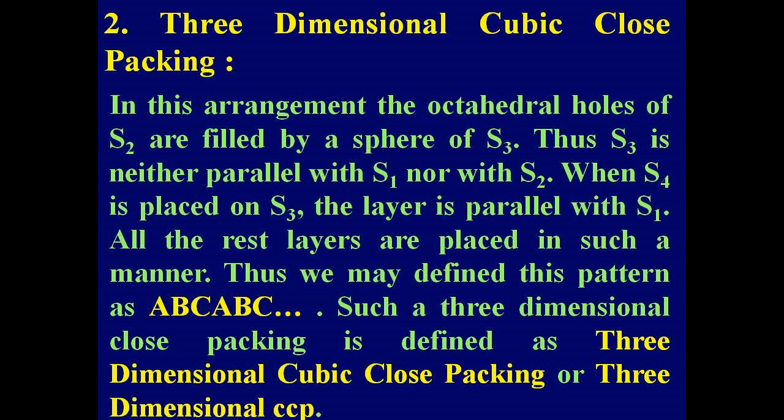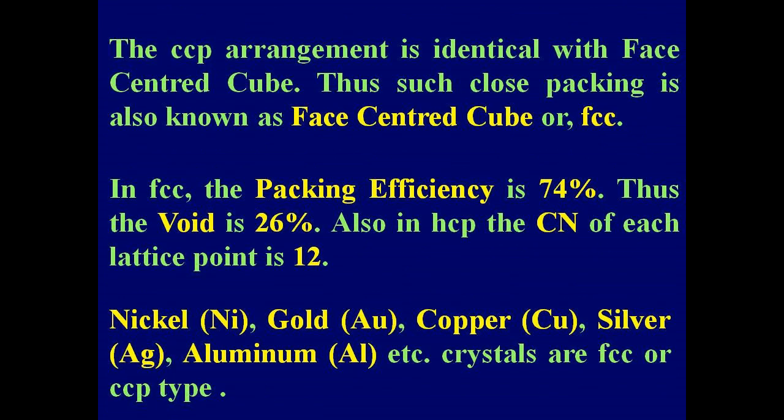Such a three-dimensional close packing is defined as three-dimensional cubic close packing or three-dimensional CCP. The CCP arrangement is identical with face-centered cube, that is FCC. Thus, such close packing is also known as FCC. In FCC, the packing efficiency is 74%. Thus, the void is 26%. Also, in FCC, the CN of each lattice point is 12.